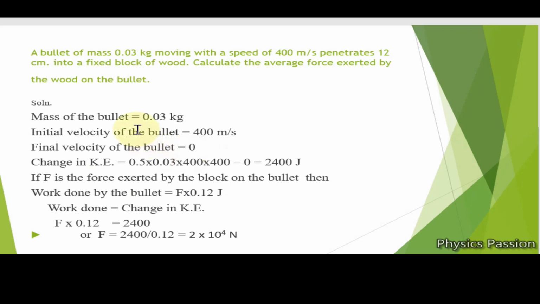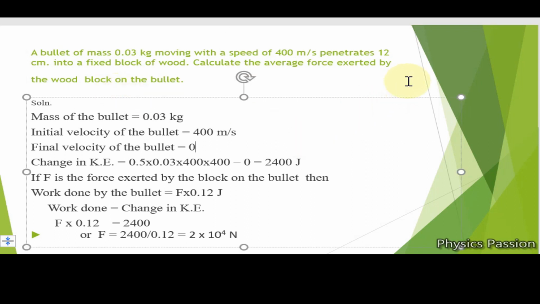Now I have a problem here on kinetic energy. First, let me read this out. A bullet of mass 0.03 kg moving with a speed of 400 meters per second penetrates 12 centimeters into a fixed block of wood. Calculate the average force exerted by the wood block on the bullet. It should be wood block over here or simply block. Fine. So see the solution.